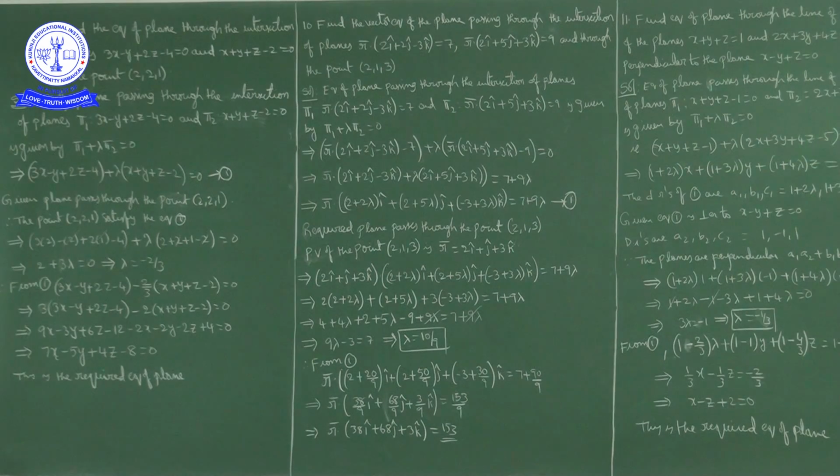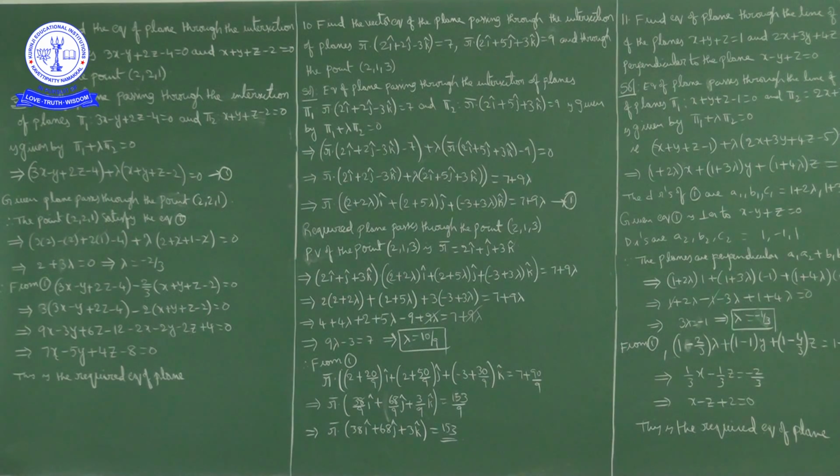Now what is given? To find lambda, the required plane is passing through the point 2 comma 2 comma 1. In equation 1, if you observe, it is the equation of a plane passing through the intersection of planes pi 1 and pi 2.